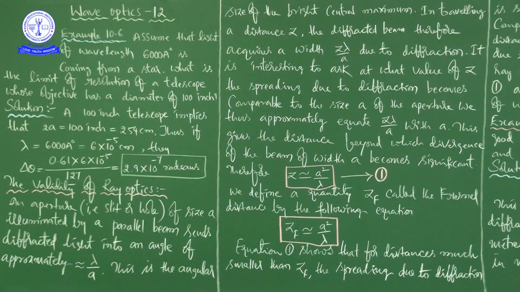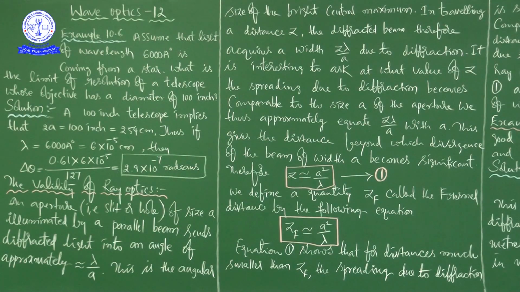Okay, so here a 100 inch telescope implies that 2A is equal to 100 inch, that is equal to 254 centimeters. So we are just converting inch into centimeters, that is the only thing. Thus, if lambda is equal to 6000 angstrom unit, that angstrom unit we are converting into centimeters, that is 6 into 10 to the power of minus 5 centimeters. Then delta theta is equal to,